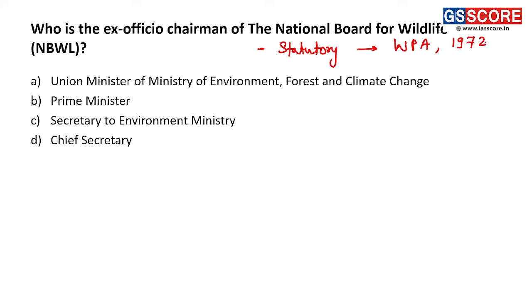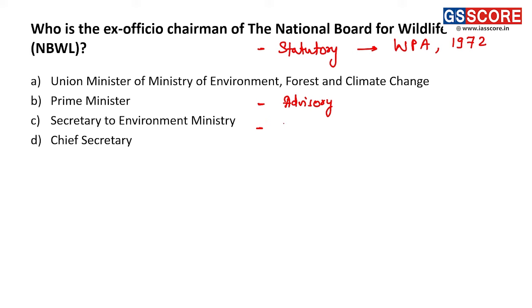This board is advisory in nature, and its important role is to ensure the conservation and development of wildlife and forest in India. That is the prime role played by the NBWL, promotion of conservation and development of wildlife and forest.